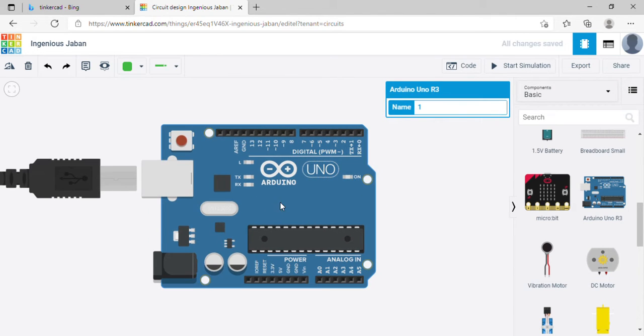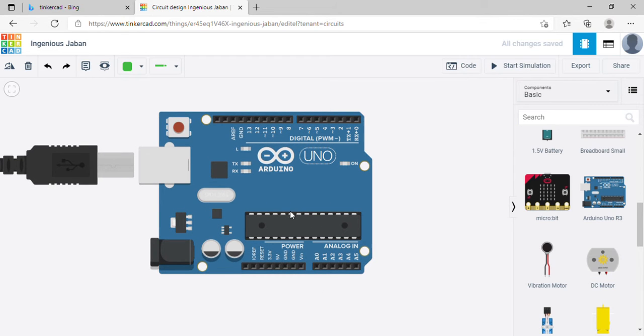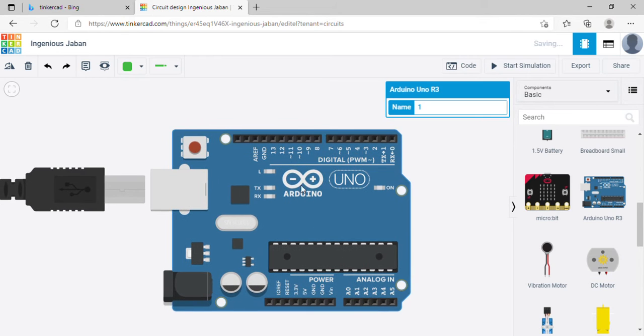Okay, that's the overall thing. So here you can see this controller has some inbuilt devices all over here. This cable over here is called an A to B type of cable. And these are some digital pins.